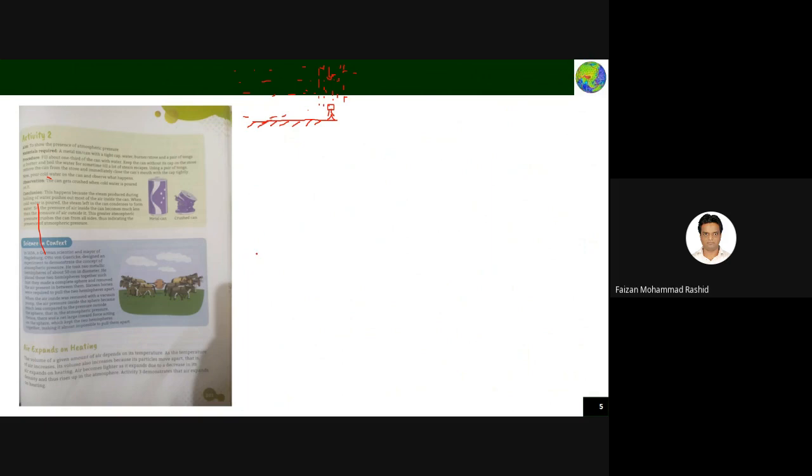Let me give an example to make it very clear. Let's assume a house is like this. Yes, it is a very good example. There is a balcony in the house. A person is standing here and a person is standing here. And air is everywhere.